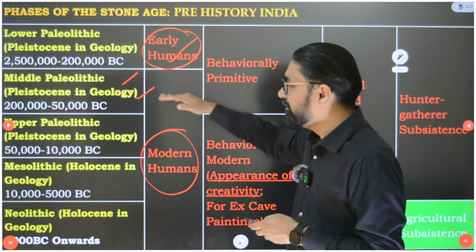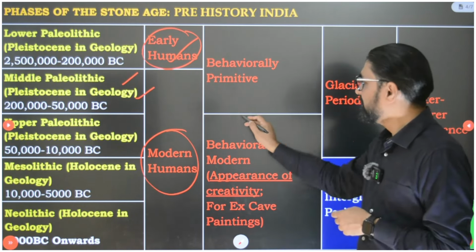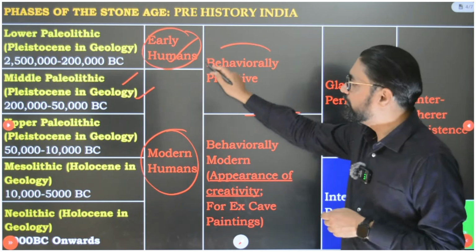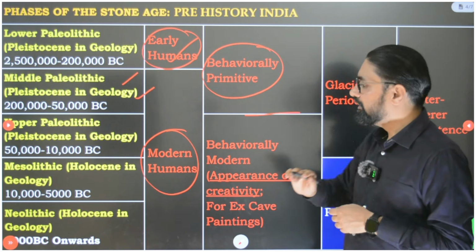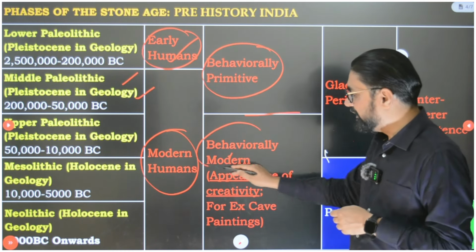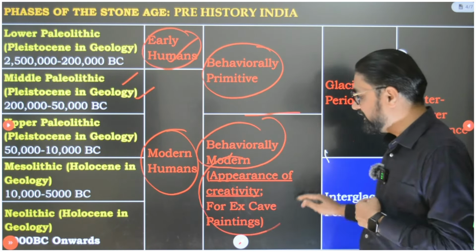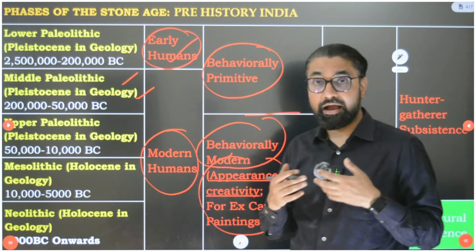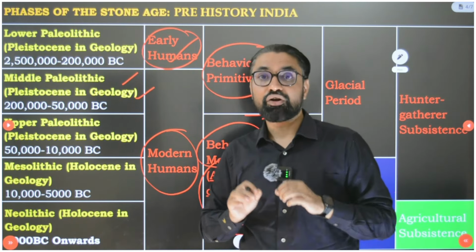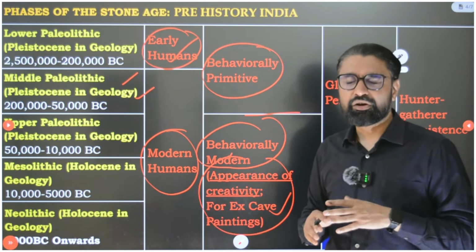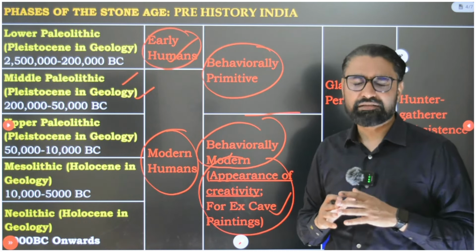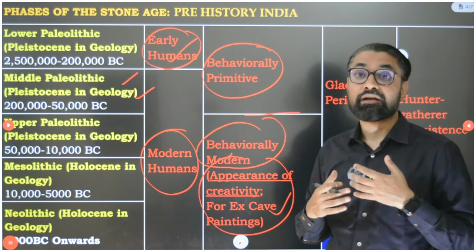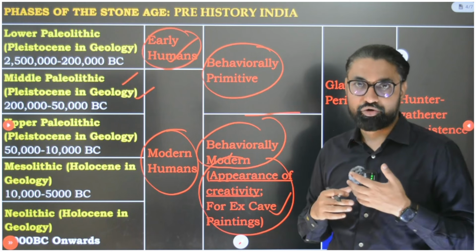So upper Paleolithic and middle Paleolithic, guys, what is the difference here? In lower and middle Paleolithic, we were behaviorally primitive, but in upper Paleolithic we have behavioral modernity, appearance of creativity, which we have in the form of cave paintings. You will not see any chimpanzee playing with fire, controlling fire, or making cave paintings. When humans started to do that, that shows intellectual modernity, cognitive modernity.